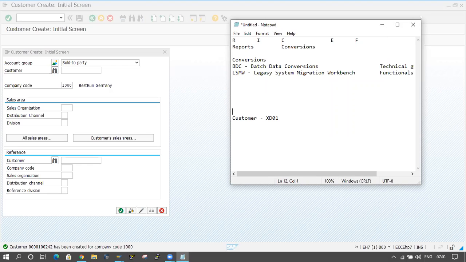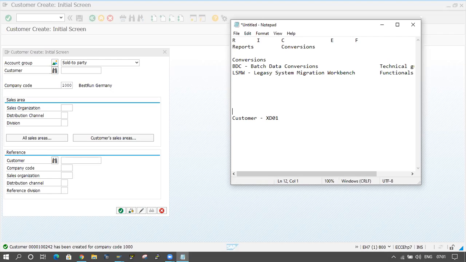Like the module pool is there, right? So how are we creating the module pool? First of all, we are creating the program in SE38, and we have to create the screens and maintain the global declarations. However we are maintaining the fields at the screen level, the same things we have to maintain in our main program also. After that we have to write the PBO, PAI logics and create one transaction for that program. So these are the 5 steps for the module pool programming, right?